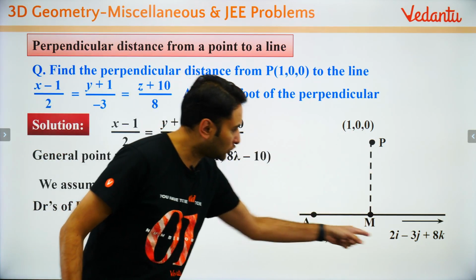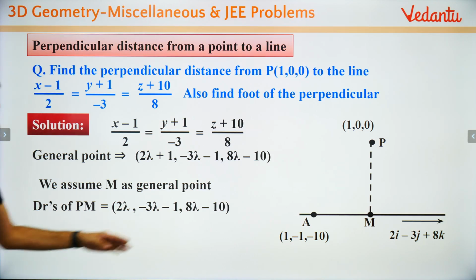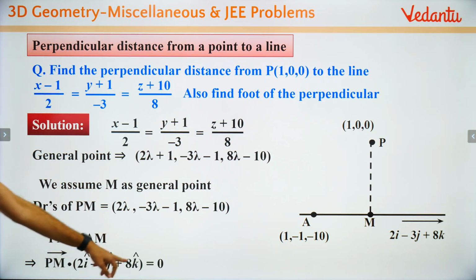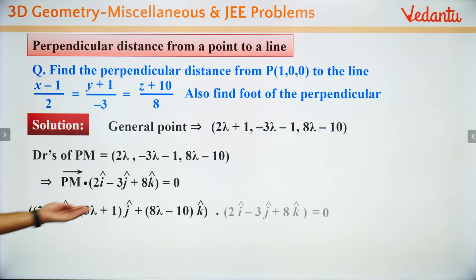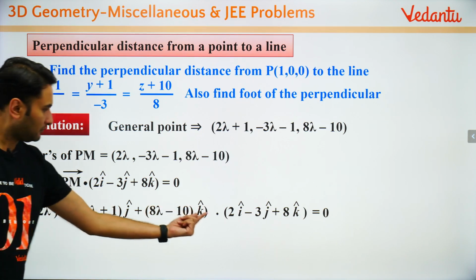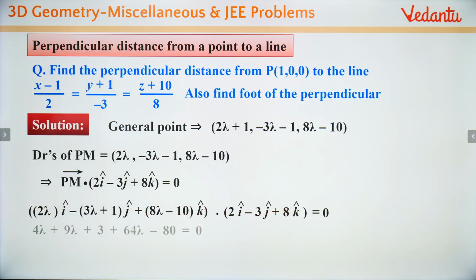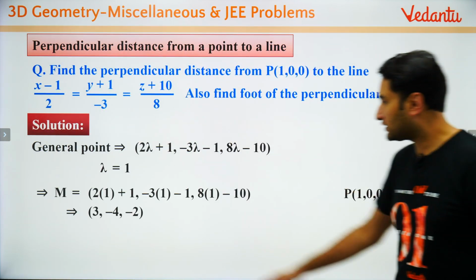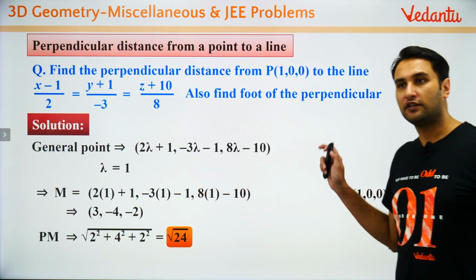Now Pm dot this direction will be 0. So Pm is perpendicular to this direction, right? So Pm dot 2i minus 3j plus 8k is equal to 0. When you solve it, this is Pm, this thing dot the direction of the line. When you do the dot 0, you get lambda is equal to 1, as you rightly said. बस उसके बाद सॉल्व कर लेंगे, तो आपके पास m पॉइंट आ जाएगा 3 minus 4 minus 2 and Pm आ जाएगा √24. Perfect, very good.